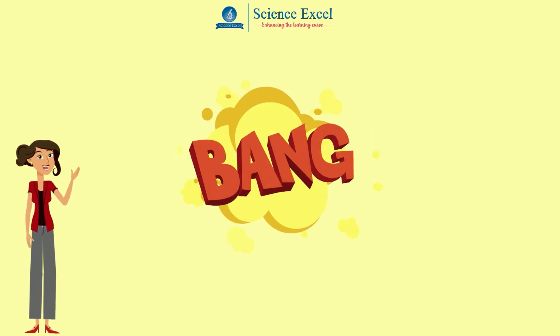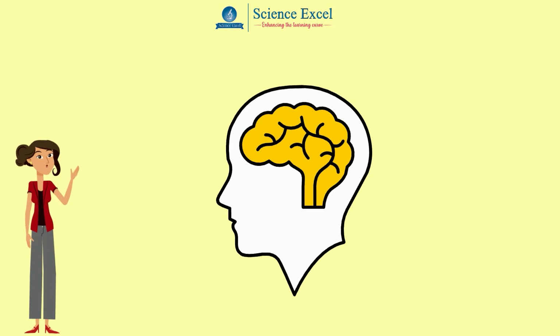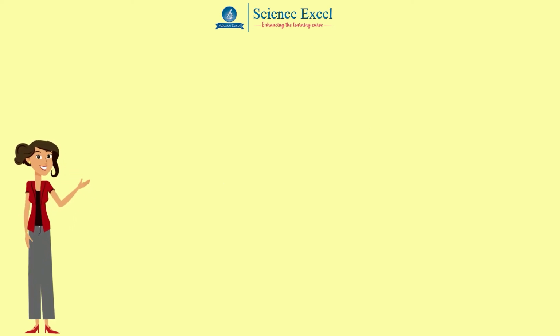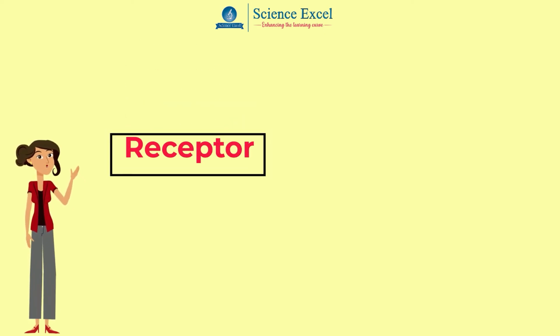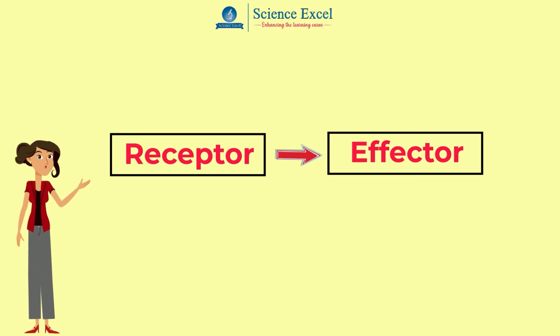We need immediate action, and in such cases, the nervous system bypasses the requirement of the brain's response. Your brain is made aware of it, but you only consciously realize what is happening after the message has been sent on to your muscles. Reflex actions are very useful because the message gets from the receptor to the effector as quickly as possible. You do not waste time in thinking about what to do.